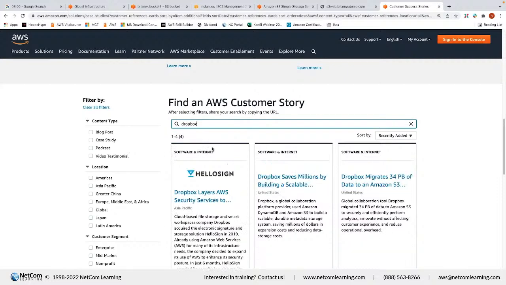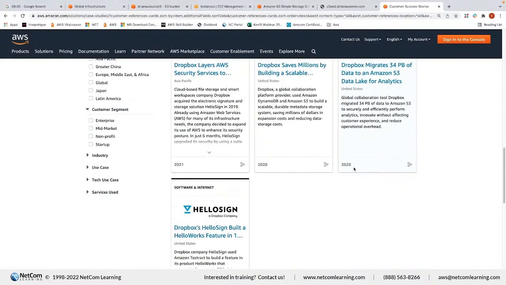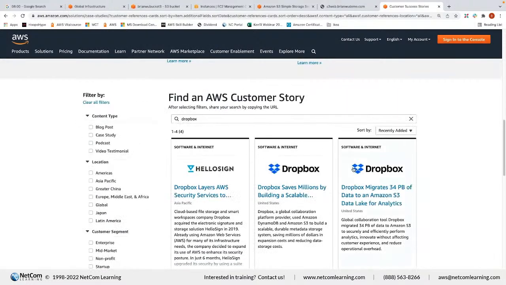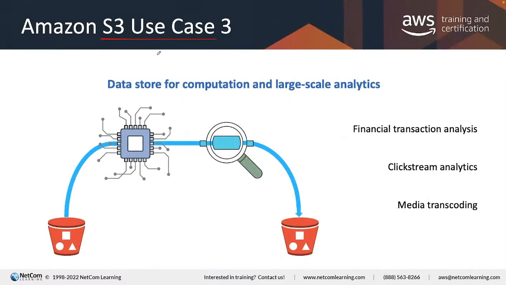Originally, when they started the business, they used a lot of AWS, and then after certain years, they tried to leave AWS and build their own data centers. They found that it is very hard to handle so many servers and data centers, and they came back to AWS again. You can take a look at some case studies from here.